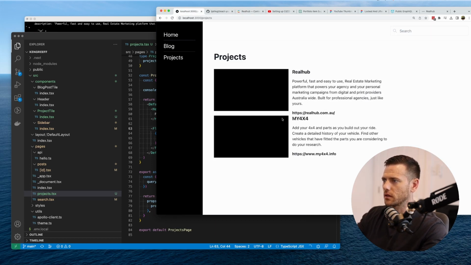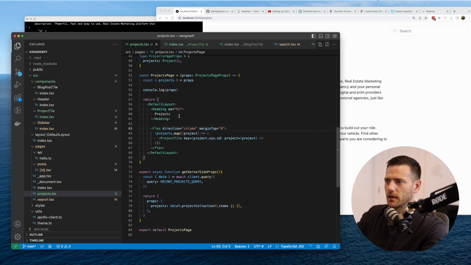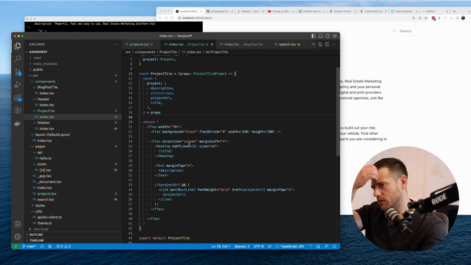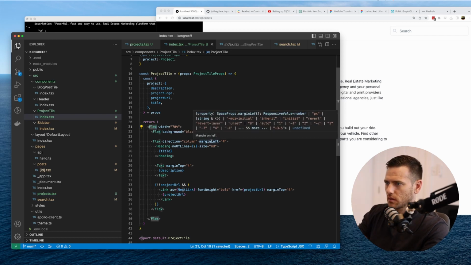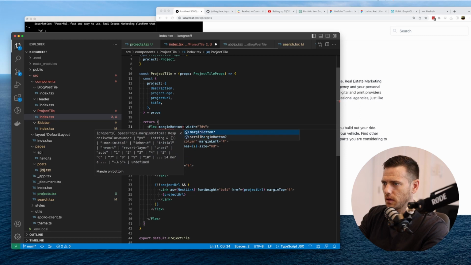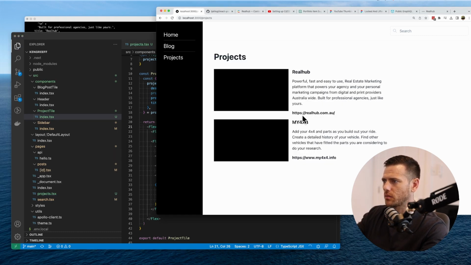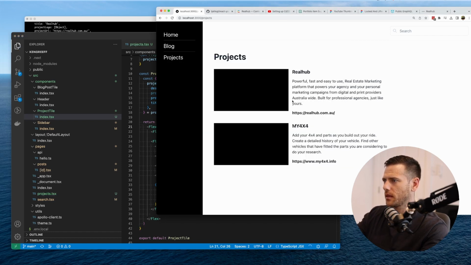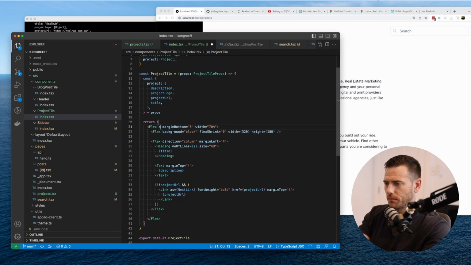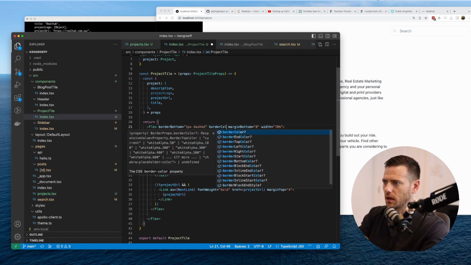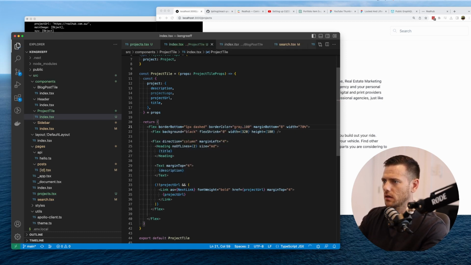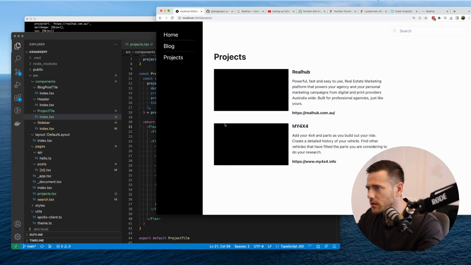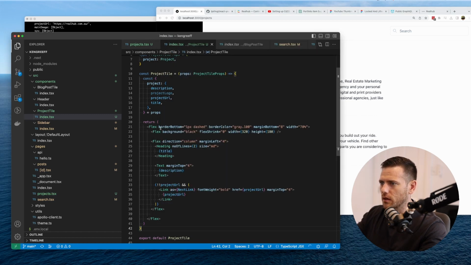There we go. So see our problem here, no space. Let's fix that up. So project tile, what we'll do is we'll say margin bottom. Margin bottom, at least full. Probably too close still. So maybe we can go 8 just to give us some breathing room, because this will overflow. And what we could even do here is say border bottom, 1 pixel dashed. Border color is going to be gray.100. Just see what that looks like. You can just see that there.